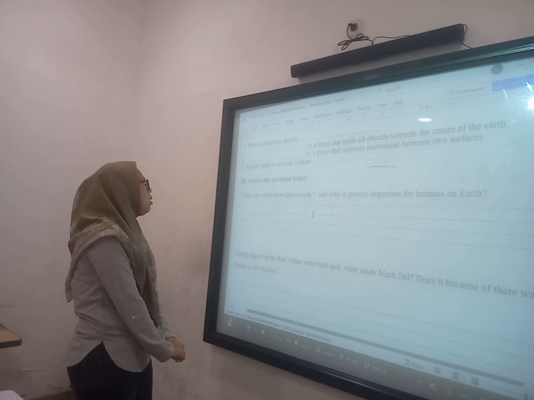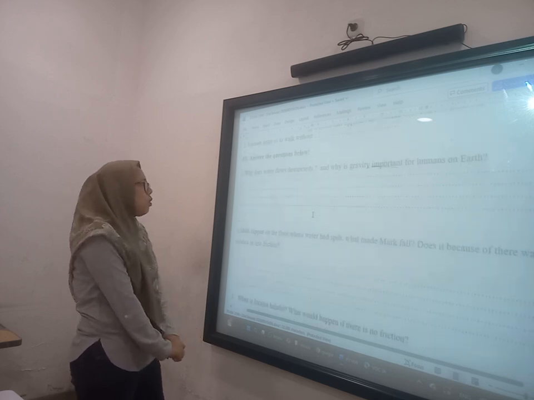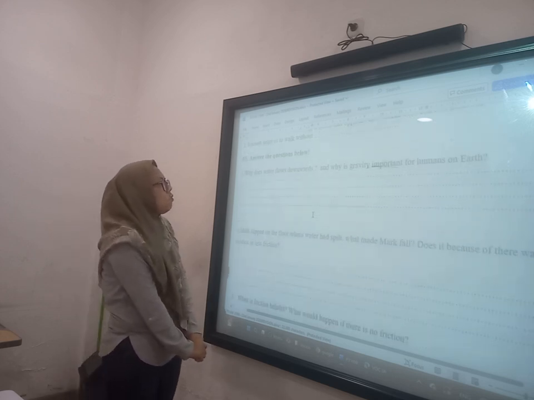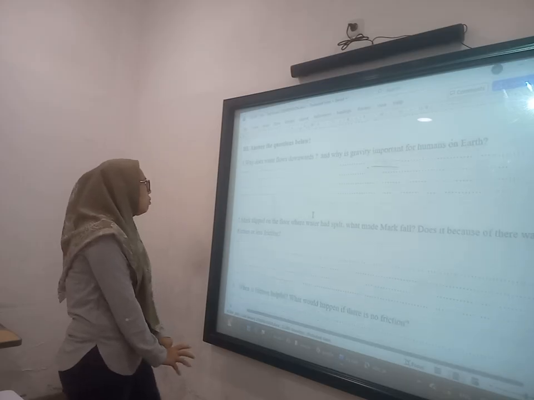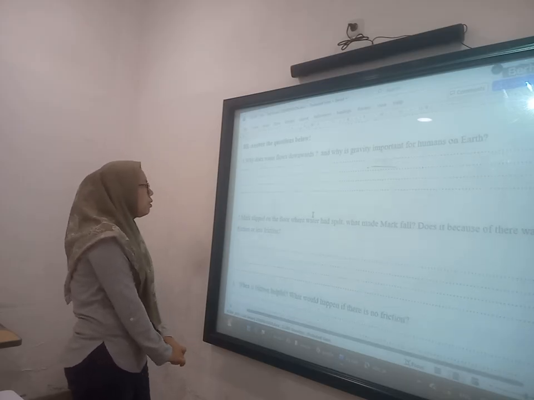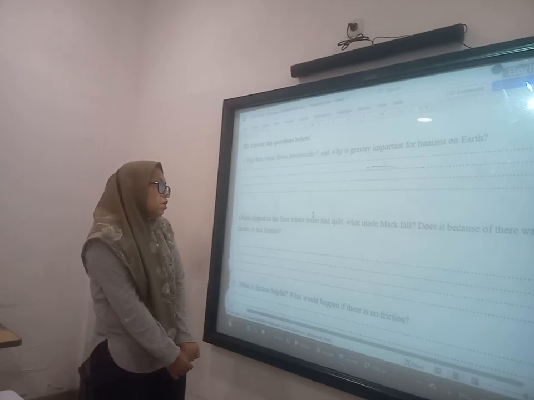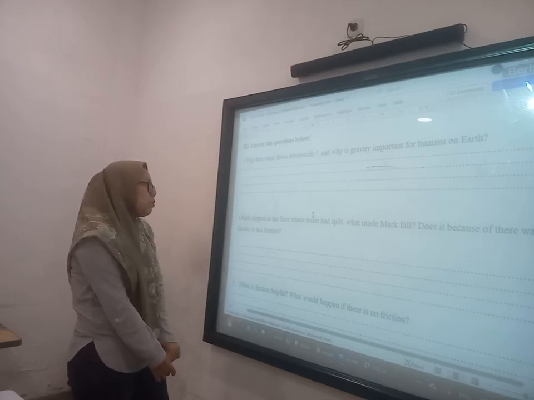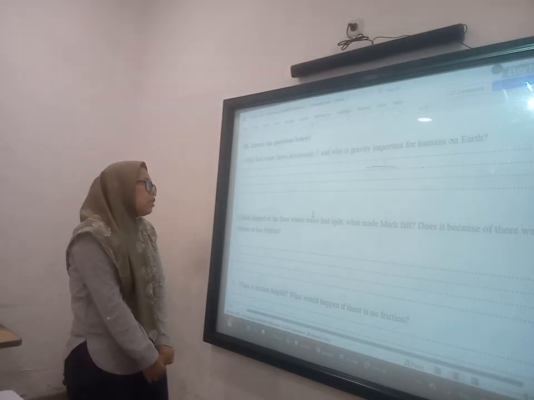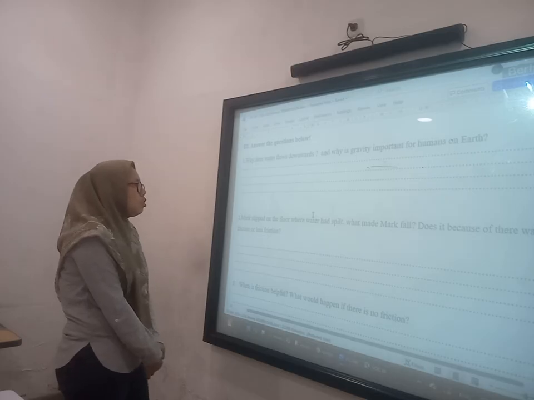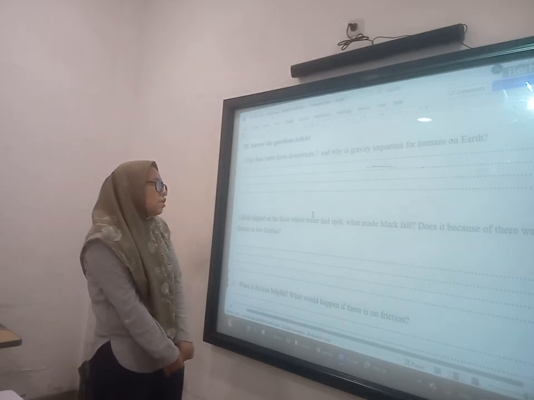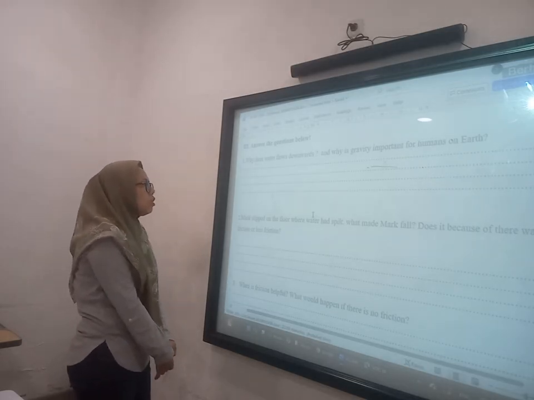Why does water flow downwards, and why is gravity important for humans on Earth? Water flows downward because of gravity. Gravity is a force that pulls objects toward the Earth. The water is being pulled down by the gravity of the Earth, so it naturally flows down on the ground.